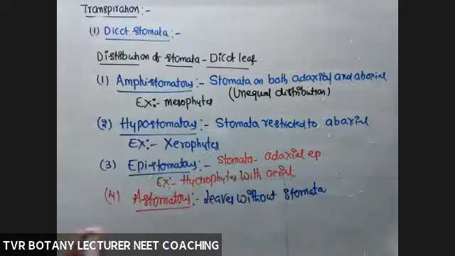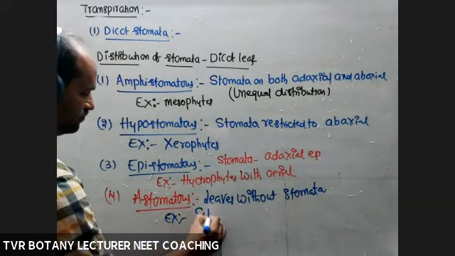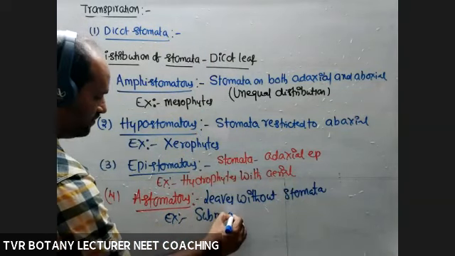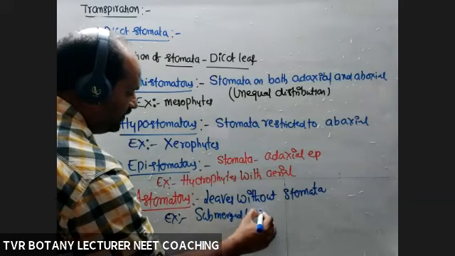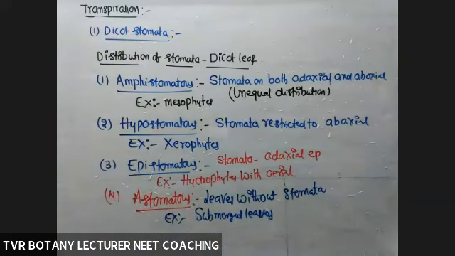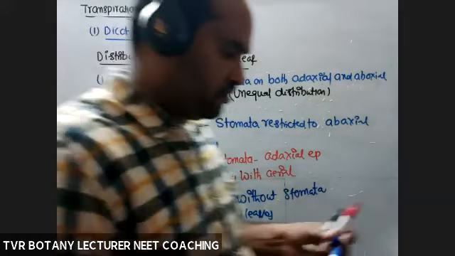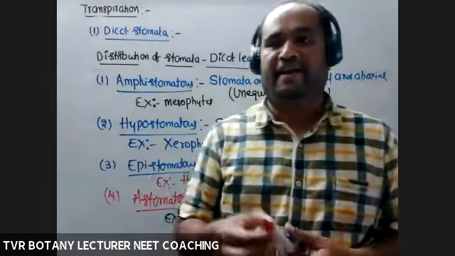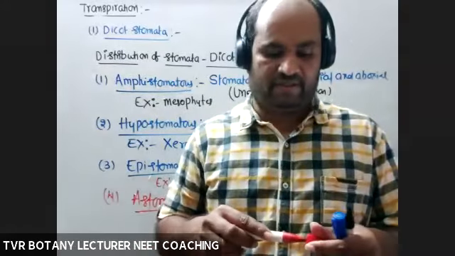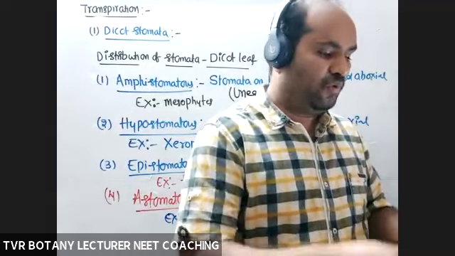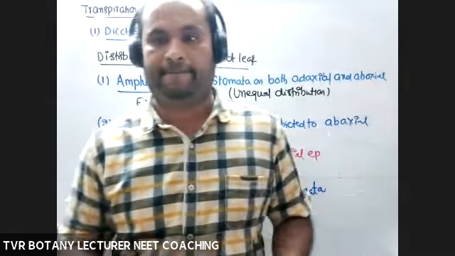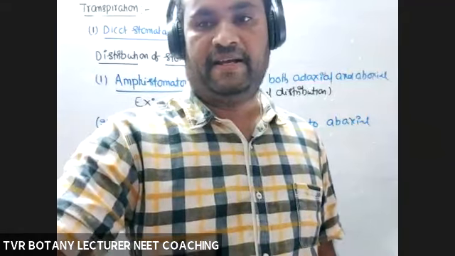Example, submerged leaves. So that is about the classification of leaves on the basis of distribution of stomata. Okay, so up to dicot stomata enough for today. And tomorrow we'll discuss the structure of a monocot stomata. Okay, we'll meet in the next class.